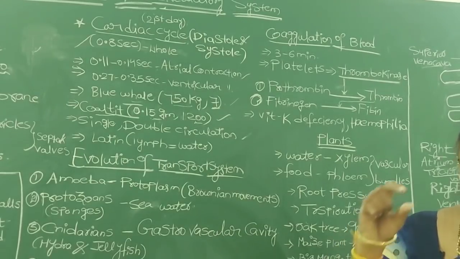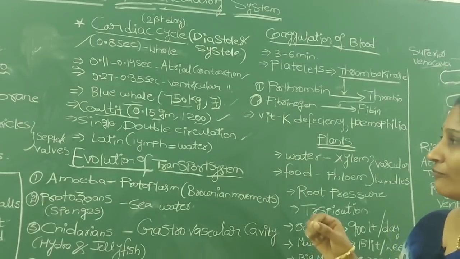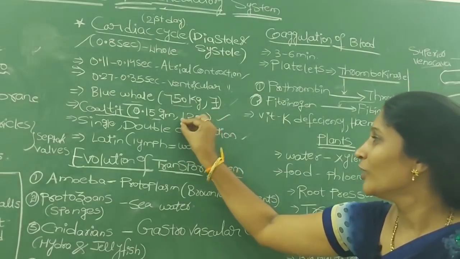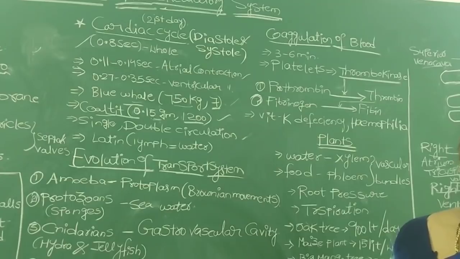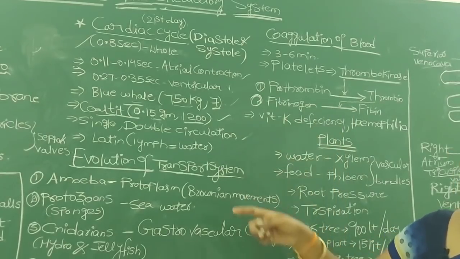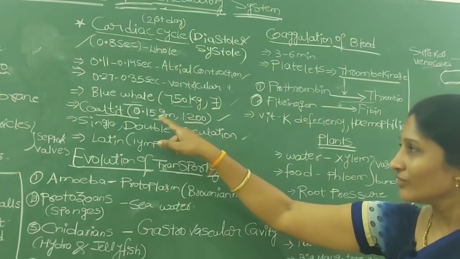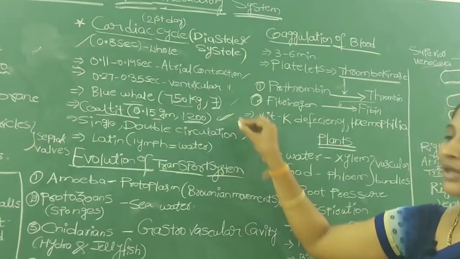Just imagine how small it is, 0.15 grams. Even with that little weight, the heart produces 1200 beats per minute. The blue whale produces only 7 beats per minute, but even with this much less weight the heart produces 1200 heartbeats.